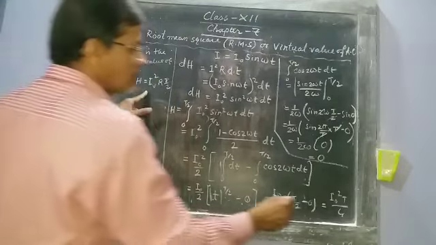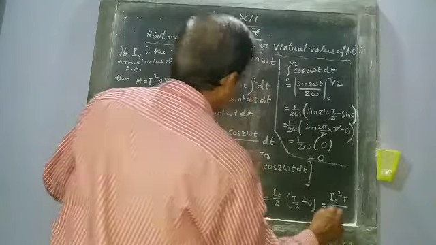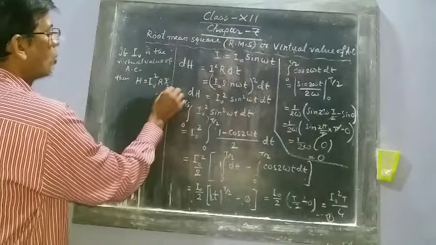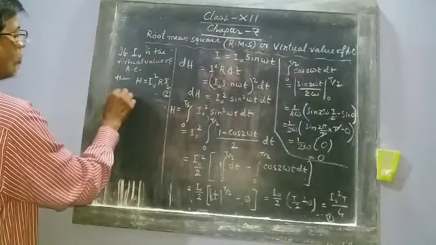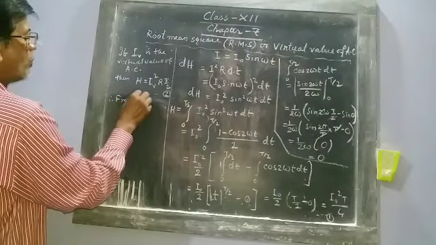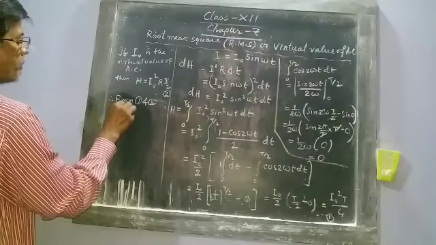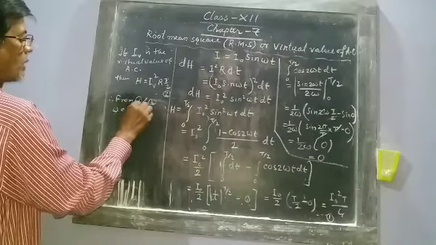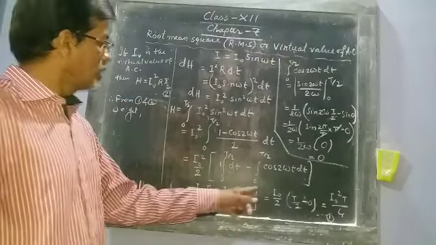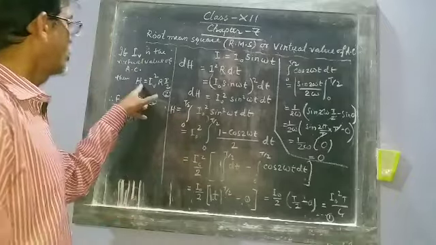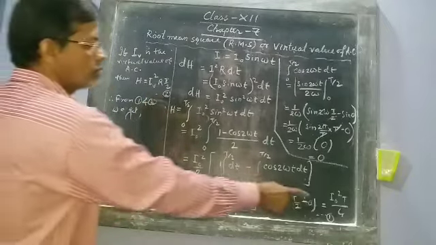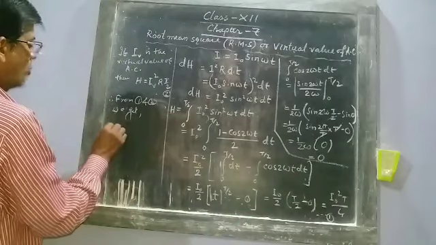So this is equation 1, this is equation 2. From 1 and 2, this is also an expression for heat, so this equals this.